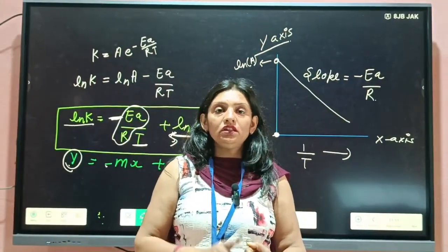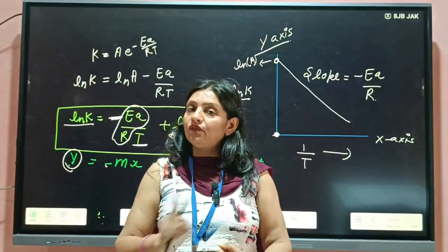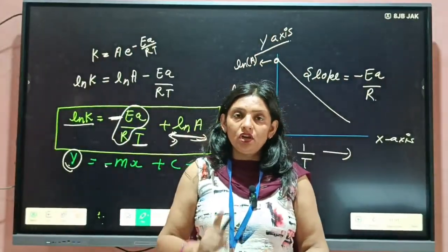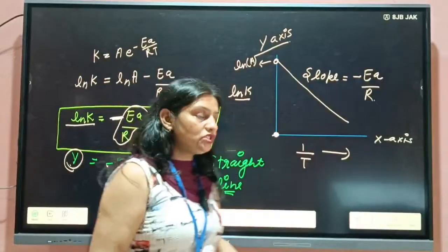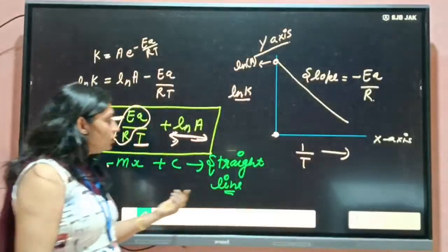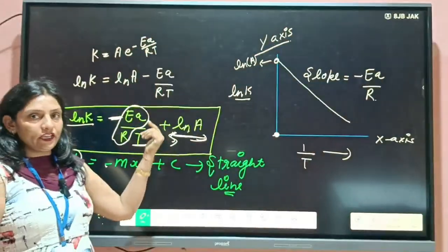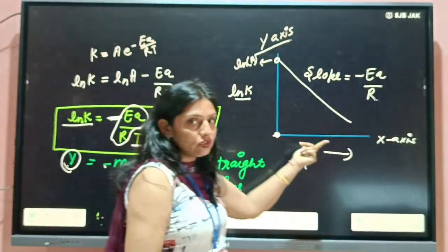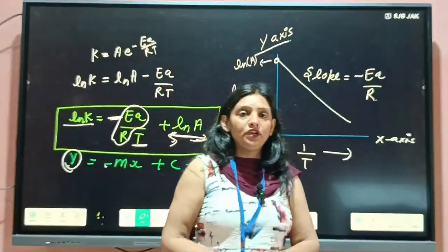In that condition they will give us the product, otherwise not. And how does it affect? We have seen it with the help of the mathematical expression and with the help of the graph also. I hope this topic is clear to you.